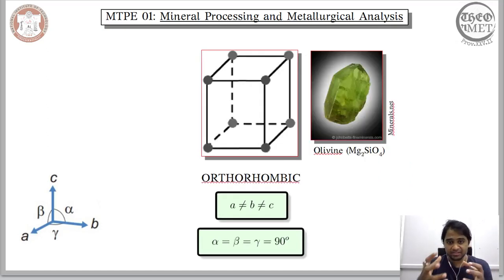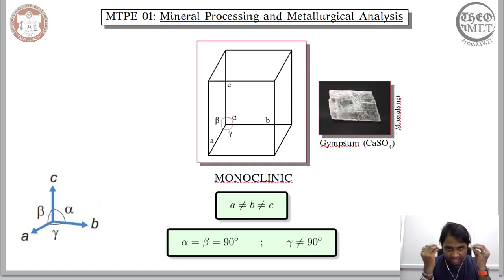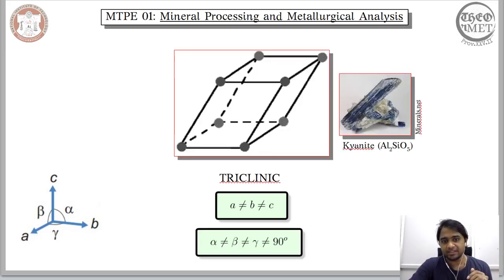When we totally compromised on the equivalence of the magnitude of vectors, we arrived at orthorhombic. And monoclinic is where the equivalence of the magnitude of the vectors is totally compromised. However, we have 2 angles that are equal to 90 degrees and 1 which is not equal to 90 degrees. And finally, in the case of triclinic, both the equivalence in the magnitude and the equivalence in the angle are totally compromised, and the angles are not equal to 90 degrees. So these are the 7 crystal systems that are possible when we focus on the vectors that enable us to reconstruct a regular arrangement in 3 dimensions.